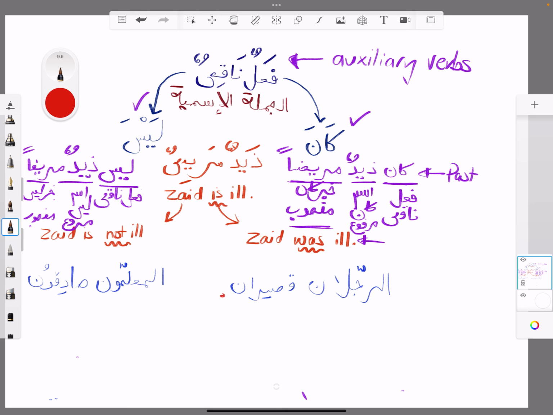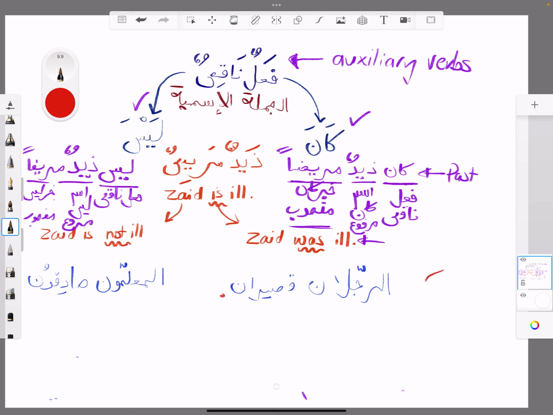So the ruling is, if you remember, that this is definite and that's indefinite. I'rab, this is marfu, this is marfu. Rajulani, right? Qasirani. They're both agreeing with each other. They're both dual. Ani and qasirani, they're both dual and they're both masculine. So that's fine. Now say, for example, I want to put kana before it, right?